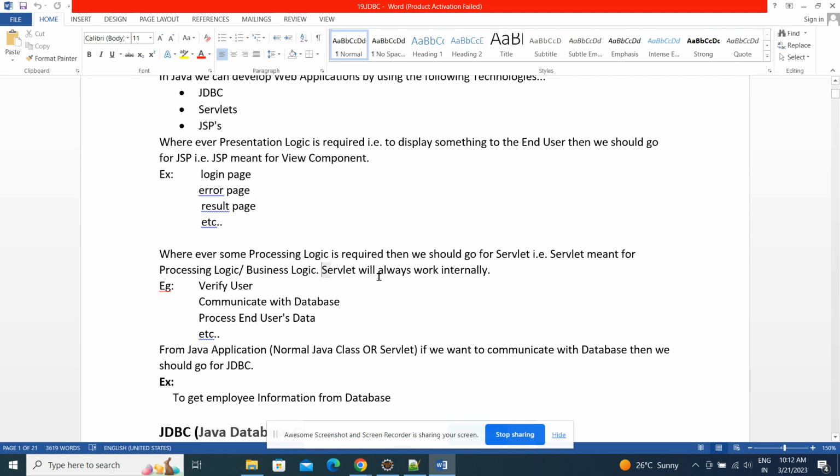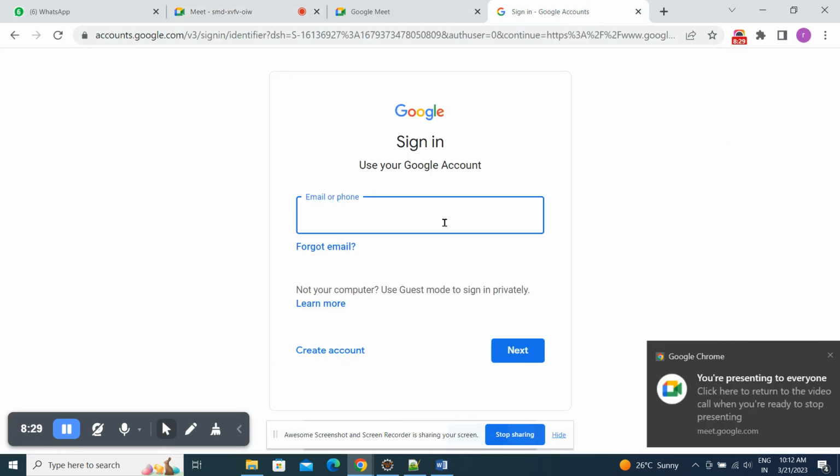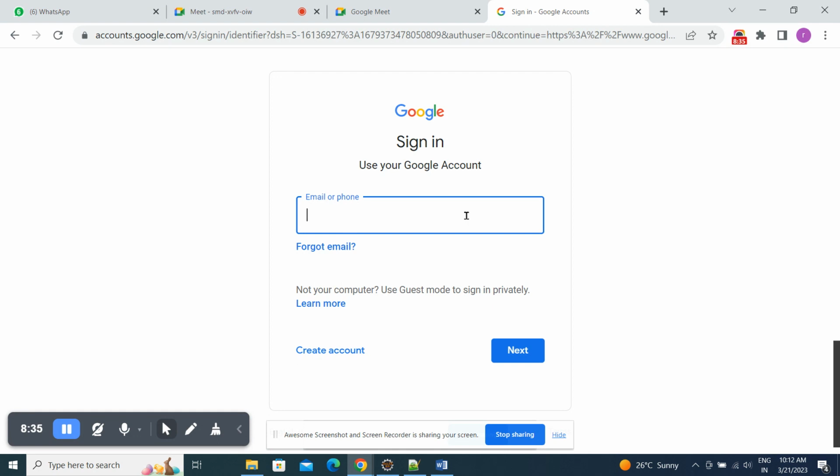It is Java code that works internally, we can't see it. If you are entering a username and password here, we don't know which servlet is going to execute. Based on the UI logic in the JSP, whichever action we are performing, internally it will execute one servlet that will interact with the database. That happens internally, we can't see it on the page.